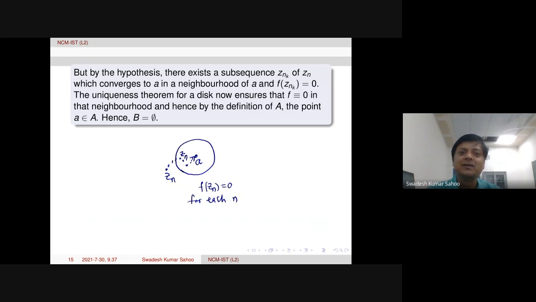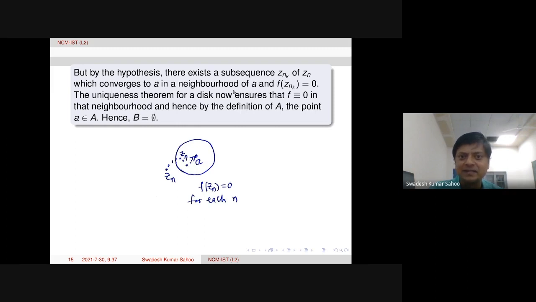That's the argument here. So here we are going to use the uniqueness theorem for a disk. Look at the picture. My point a is here, for instance. Now I can take a neighborhood, because Zn was converging to the point a. So when I take a neighborhood, then we can find a subsequence from that sequence.